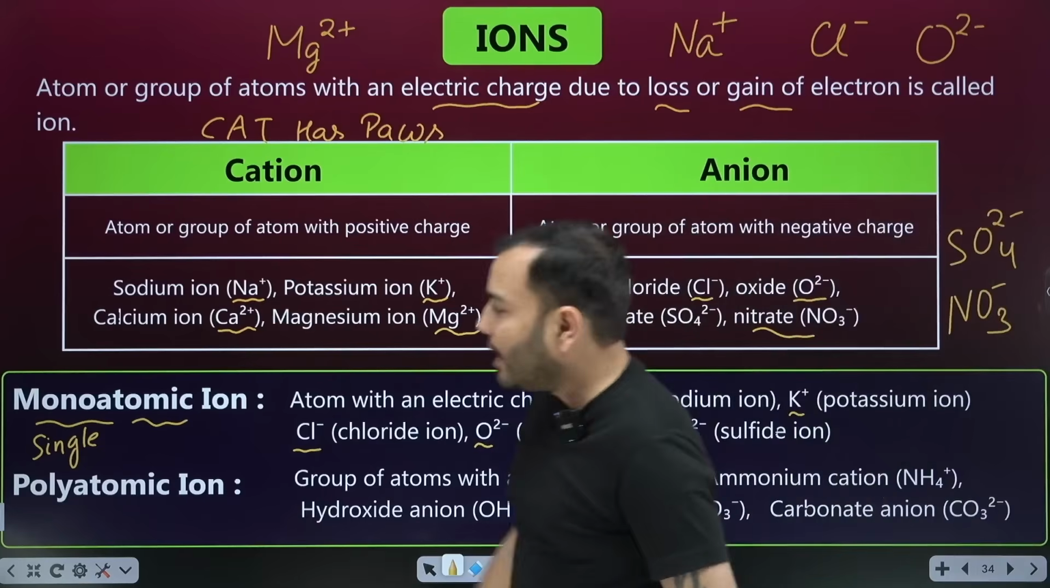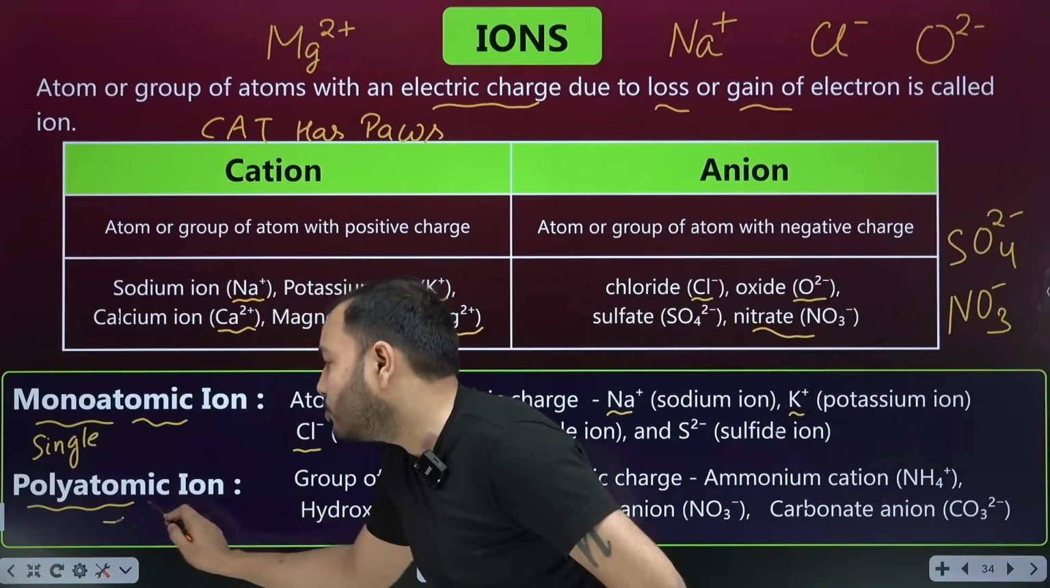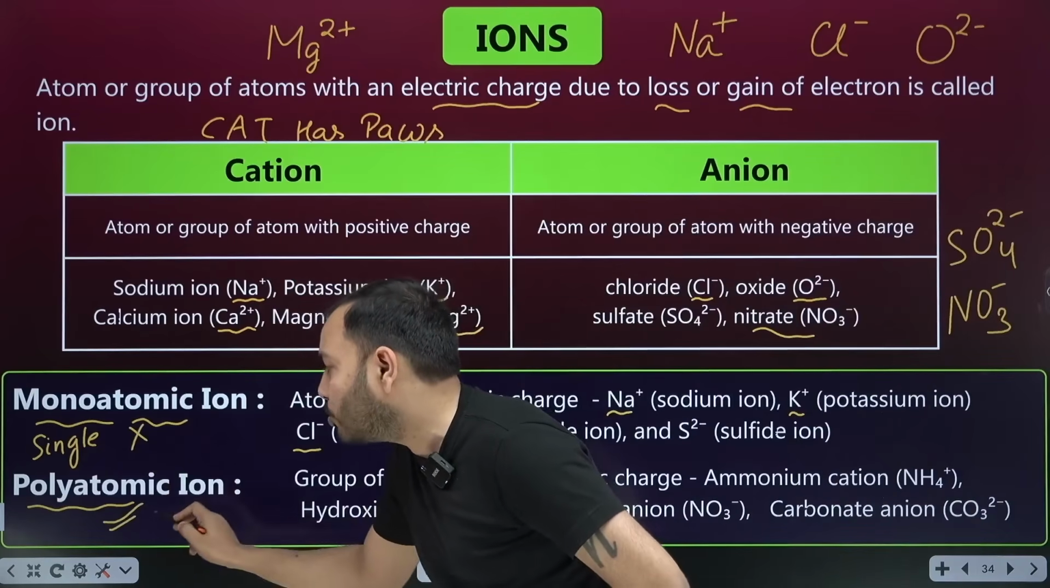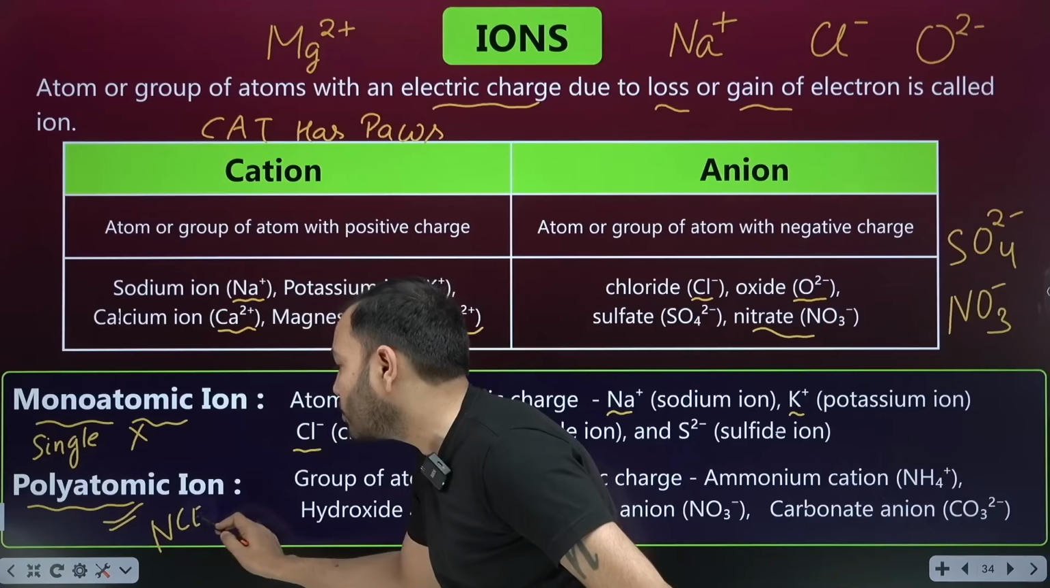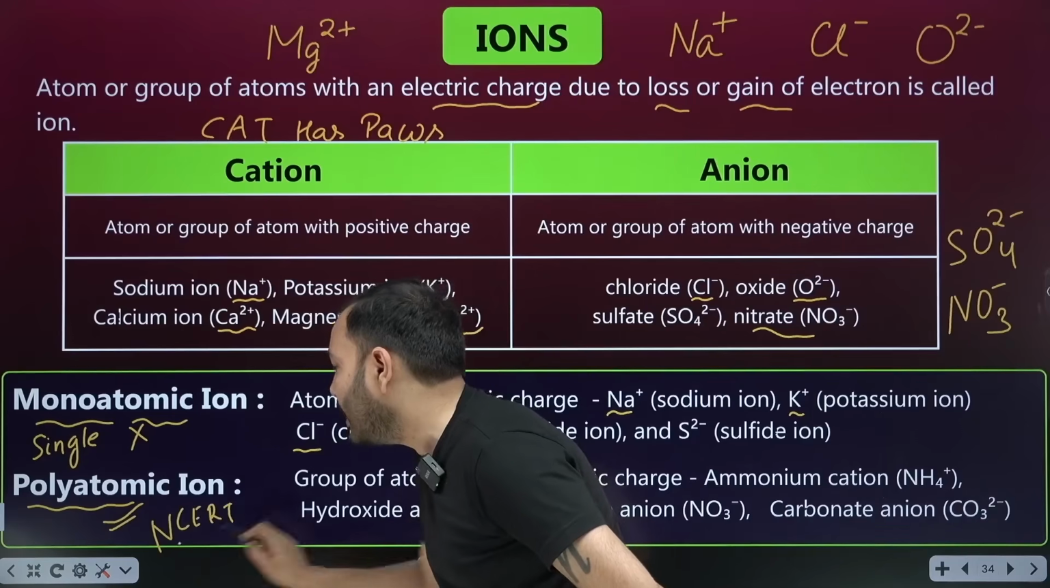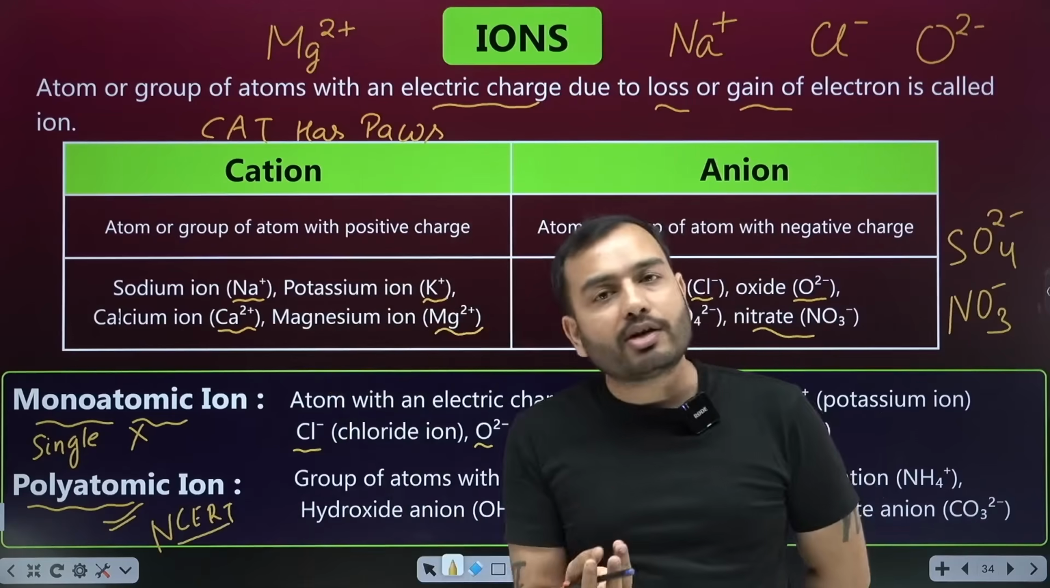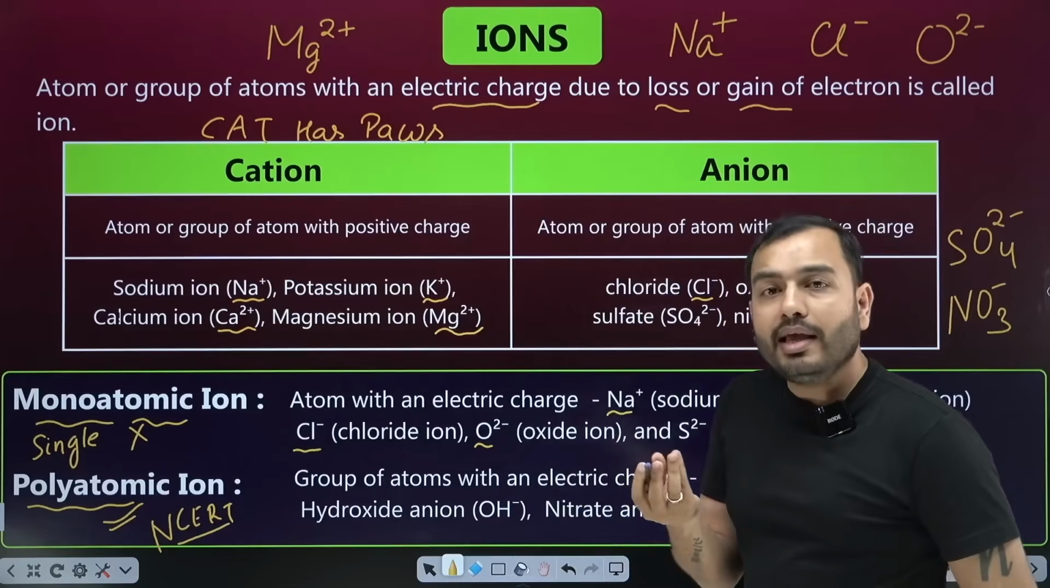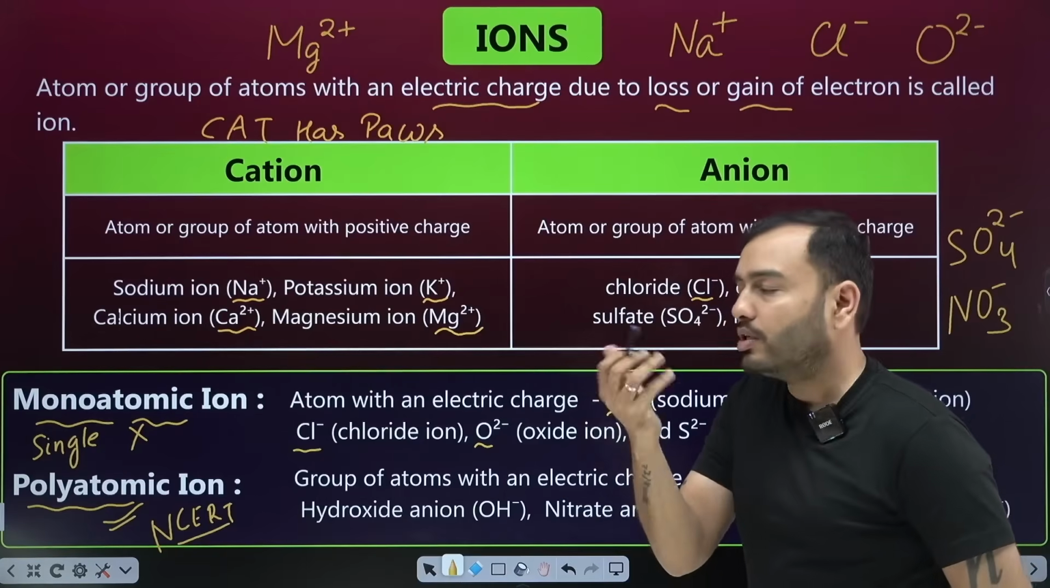Okay. And the second is polyatomic ion. This can be asked in the exam. This is a question in NCERT. It's also in the back exercise questions of NCERT: give polyatomic ions and their examples. What is polyatomic? Poly means more than one.